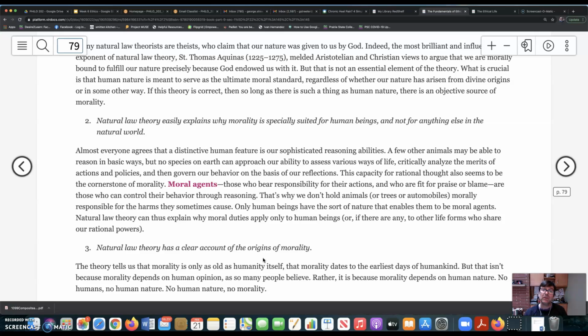Because we don't think that the chameleon is acting for a reason or controls its behavior through reasoning. Its behavior is determined for it by instincts. But we are rational beings, is the thought, so we are partly responsible for what we do. And so again, natural law theory has a way of explaining why morality applies only to the human being and not to all other animals. We are animals, but we are distinctive animals in that we are rational.